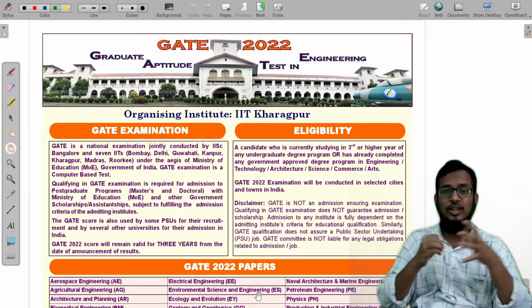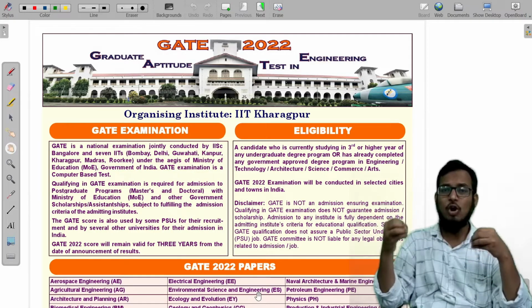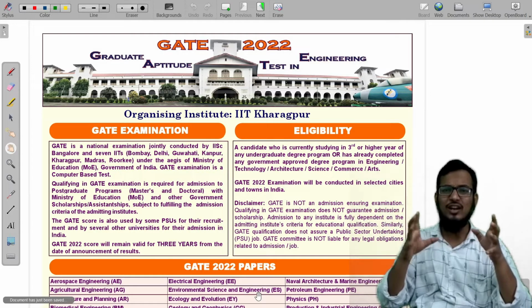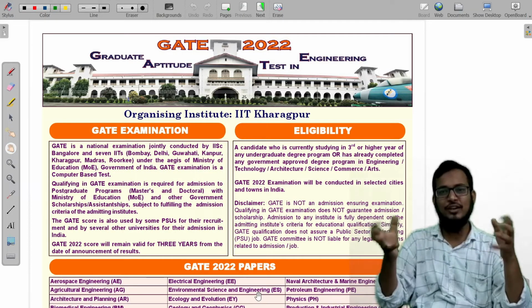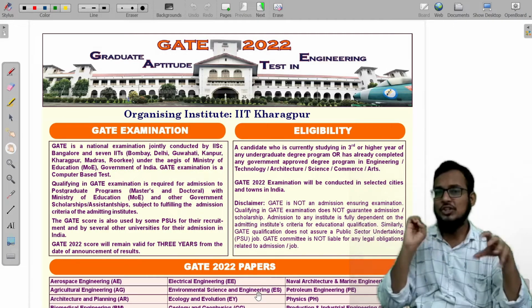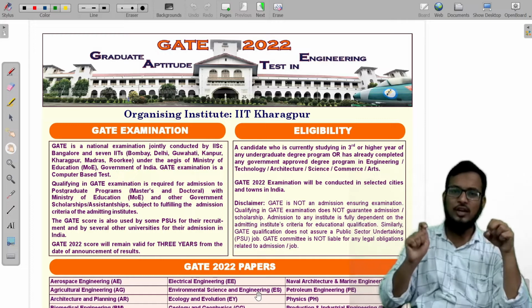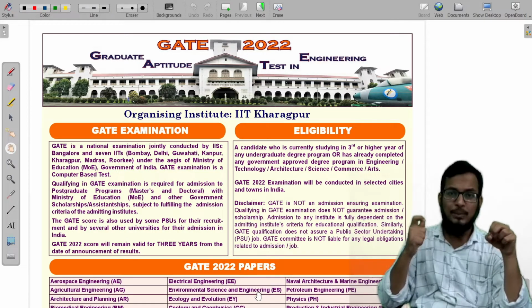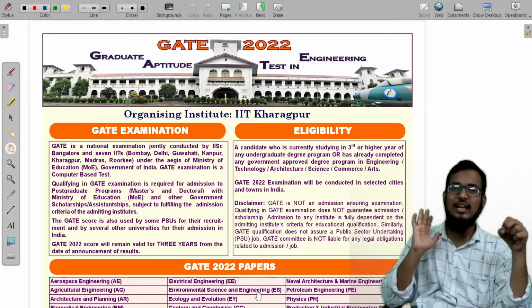Not only for the masters or some further studies, but this exam also has a lot of benefits. We'll discuss everything from basic to advanced level, like our definition says, basic to advanced. Likewise, in this notification also we'll see each and every point that is very important for the applicants who are going to apply for this examination. So without any delay, let us start.